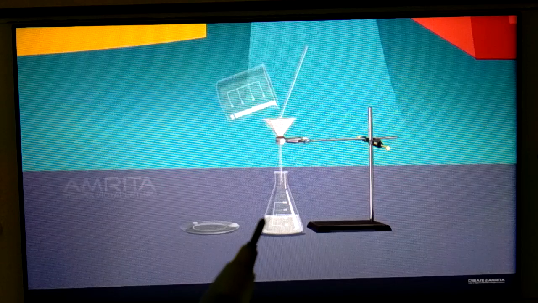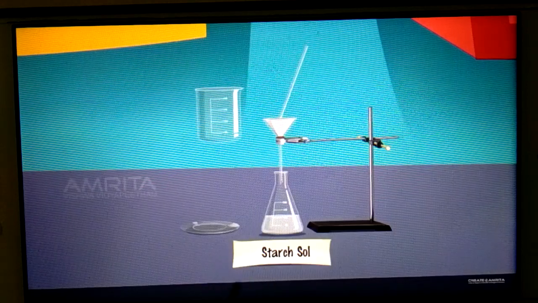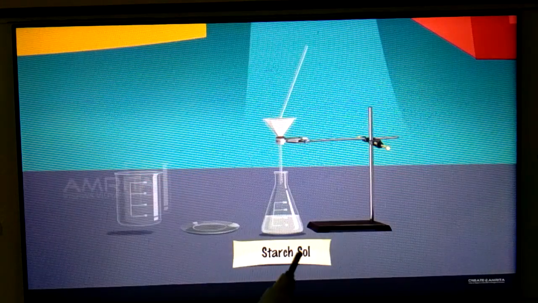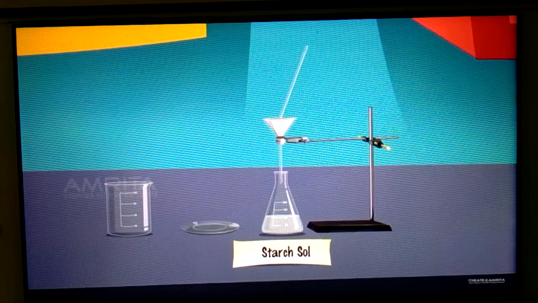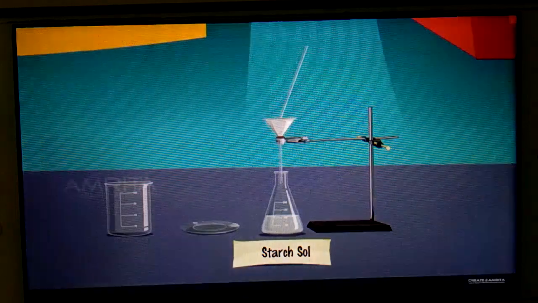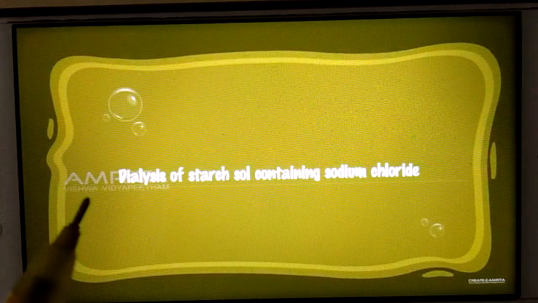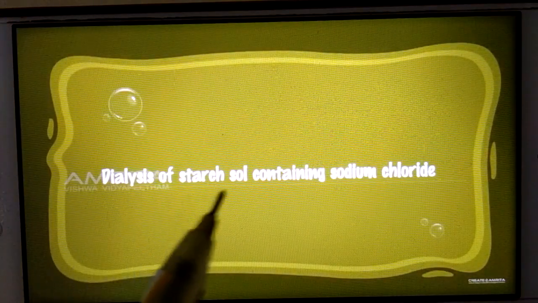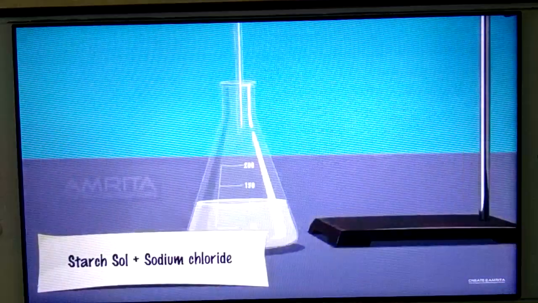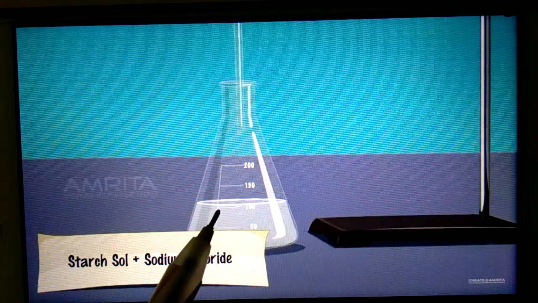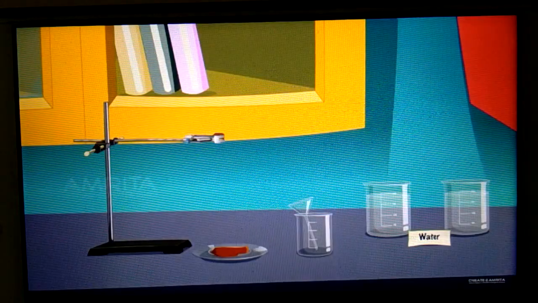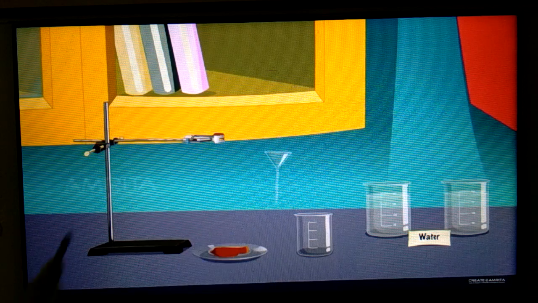Now the solution which is coming in the conical flask, that is the filtrate, and that is the starch sol. So starch sol is prepared, students. Lyophilic sol, starch sol is prepared in this way. Now see, we will do dialysis of the starch sol which is prepared. Now see, starch sol plus sodium chloride. So in this conical flask we have also added sodium chloride. Now see how we will do dialysis.